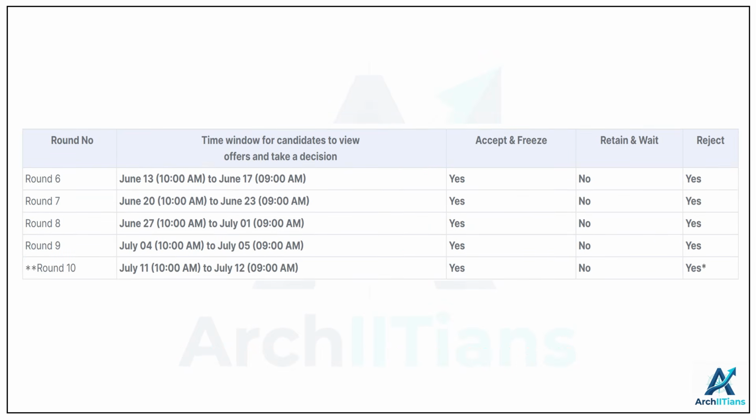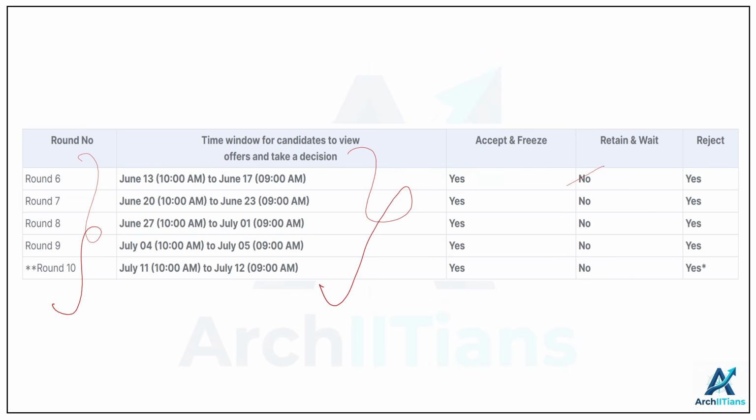Now, as I mentioned, there are also further rounds, round 6, 7, 8, 9, 10, and similarly, they have a deadline. One thing to note here is that round 5 is the concluding round for phase 1. And in round 6 to round 10, you do not have the option to retain and wait.